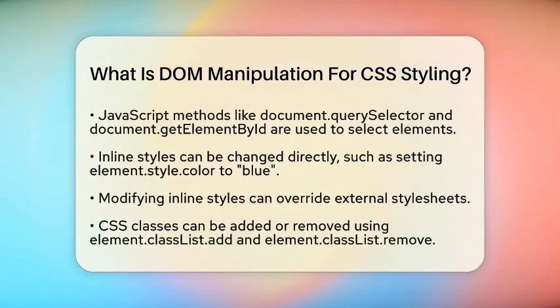One straightforward method is to change the inline styles directly. For example, if you want to change the text color of a heading to blue, you can simply set element.style.color to blue. This method applies styles directly to the element, which can override any external style sheets.